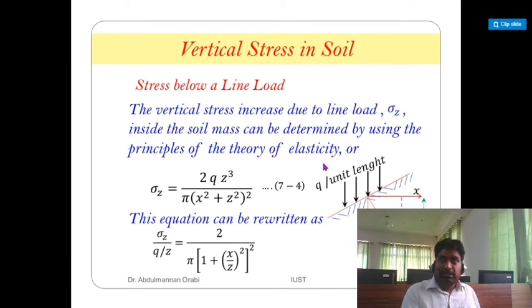Go through the Terzaghi bearing capacity equation for all types of foundation, solve 1 or 2 numerical problems, put the effect of water table, effect of eccentricity, solve 2 to 3 problems on layered soil, 2 to 3 problems on slopes, and solve 1 or 2 problems on Brinch-Hansen, solve 1 or 2 problems on Vesic's equation, solve 1 or 2 problems on IS code.